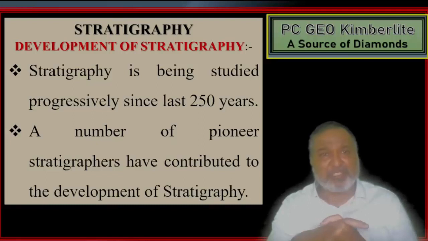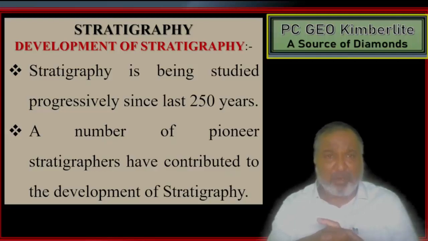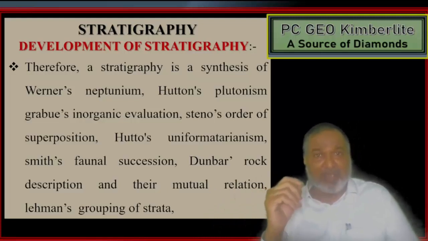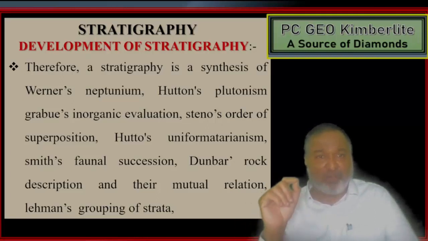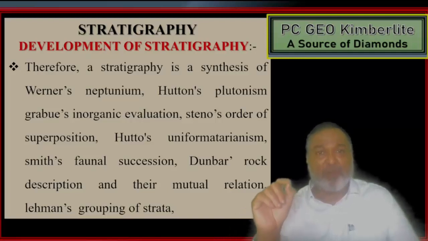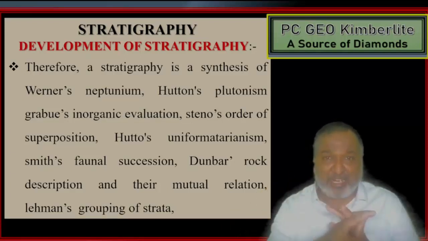Stratigraphy has been studied progressively for the last 250 years, and a number of pioneer stratigraphers have contributed to its development. Therefore, stratigraphy is a synthesis of Werner's Neptunism, Hutton's Plutonism, Arduino's inorganic evolution, Steno's order of superposition, Hutton's uniformitarianism, Smith's faunal succession, Dunbar's rock description and their mutual relation, and Lehmann's grouping of strata. Now see how many scientists have worked together.